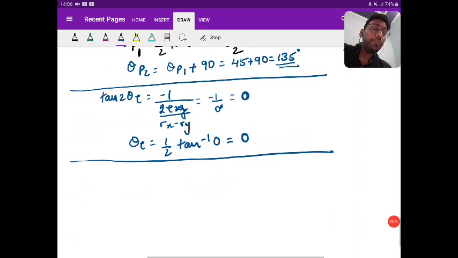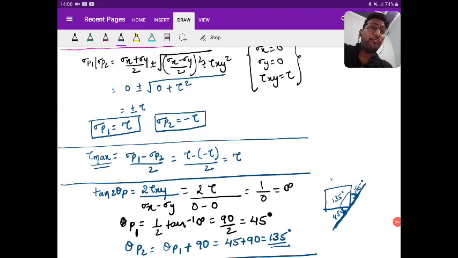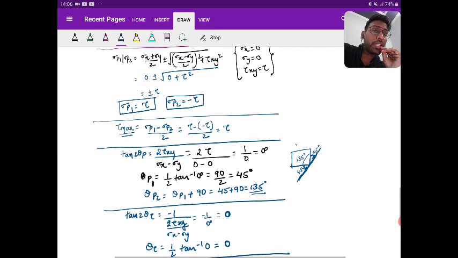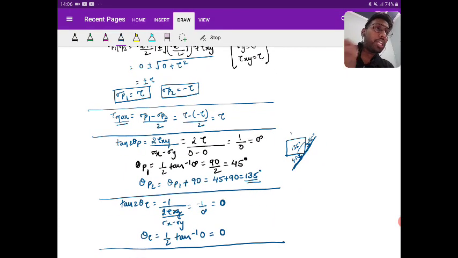Now, we have found the 4 values. See here. What are the 4 values? We have found the maximum and minimum principal stress. We have found tau max. We have found theta p1, p2. We have found theta tau. That means maximum and minimum principal stress, maximum shear stress, and the location of both we have found. Right? Now to draw the sketch, we need to what?